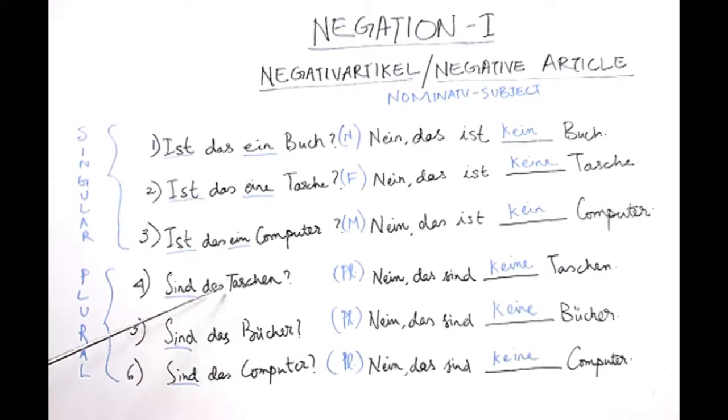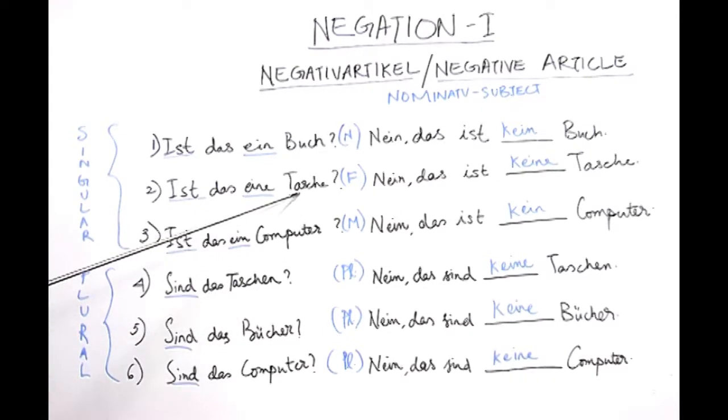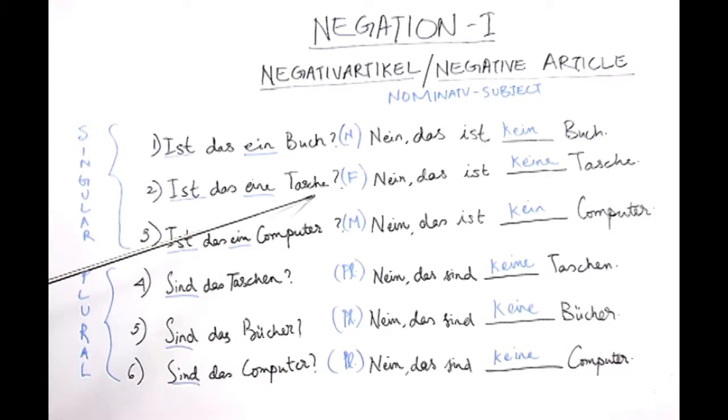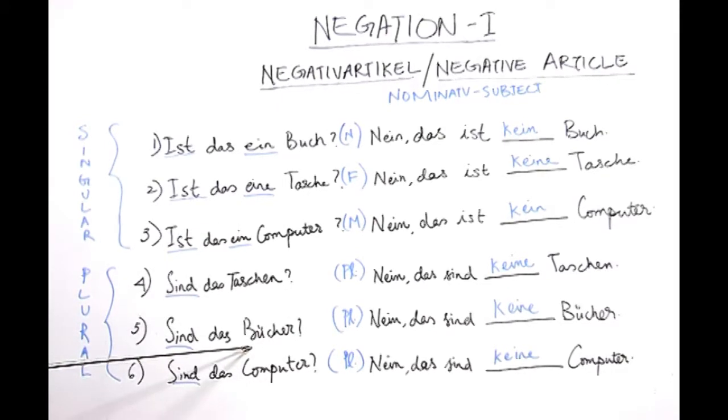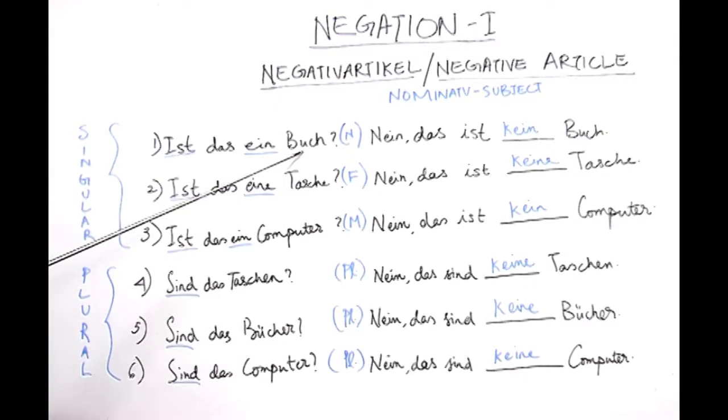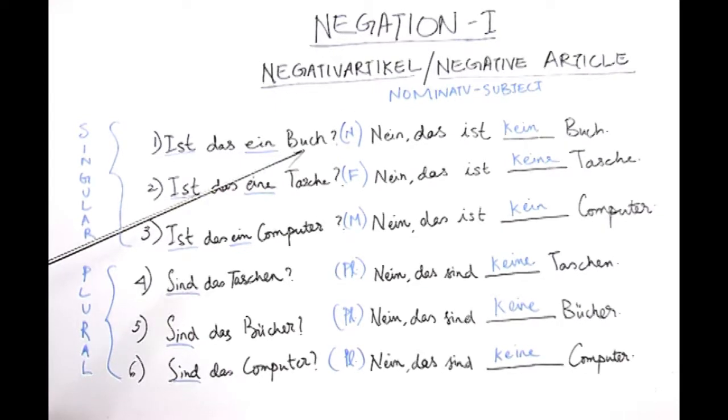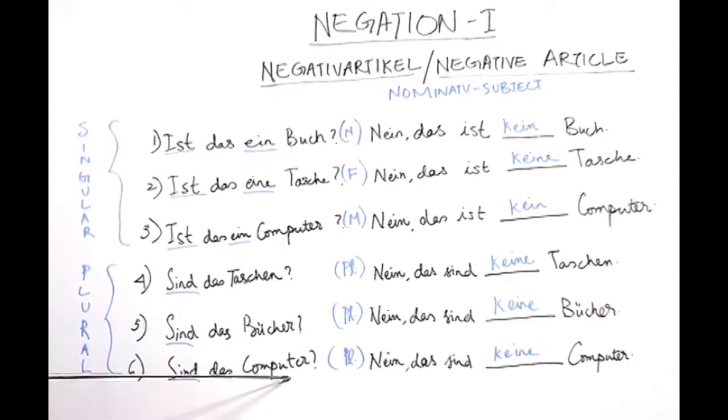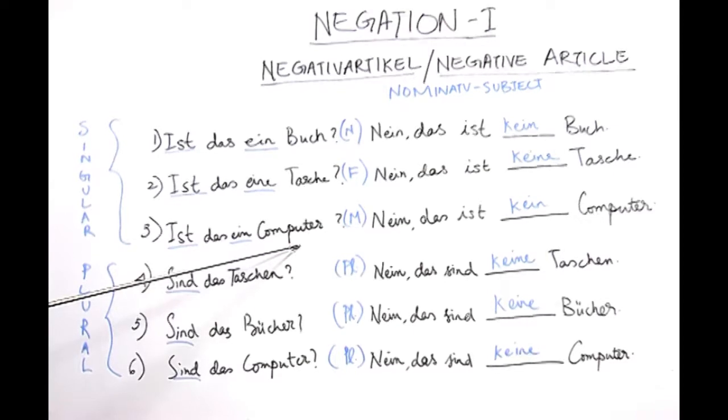Also, please see that the plural noun here, Taschen, has its counterpart here, which is the singular noun Tasche. Bücher, which is plural here, has the singular form Buch. Computer, which is plural here, has the singular form Computer.